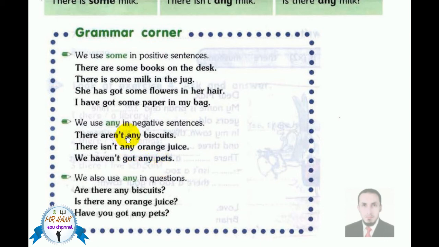Any is followed by plural nouns, any biscuits, or uncountable nouns, any orange juice. Any pets, a countable noun. In the negative sentence, there aren't, here we see an apostrophe T. There isn't. We haven't.